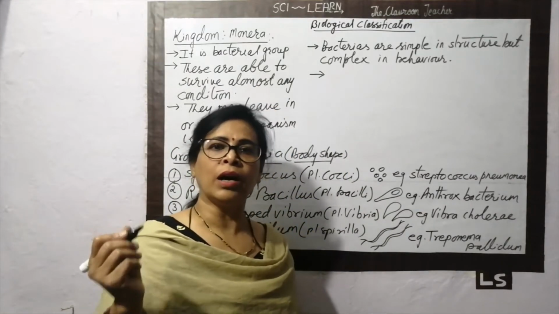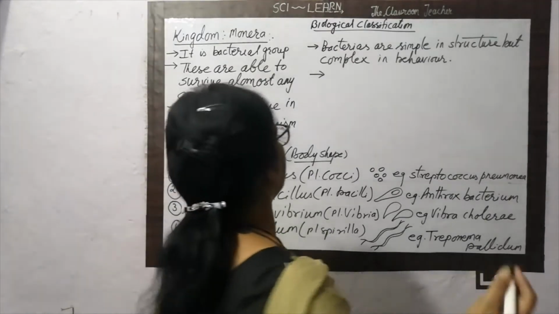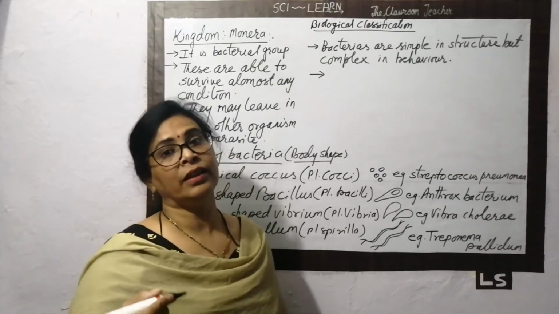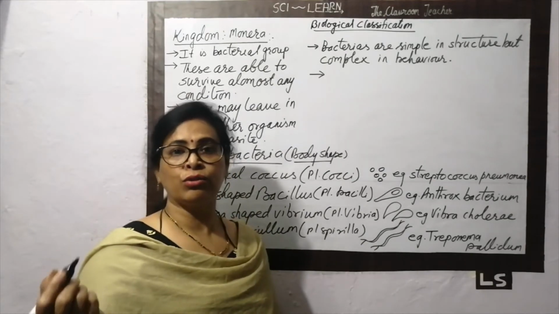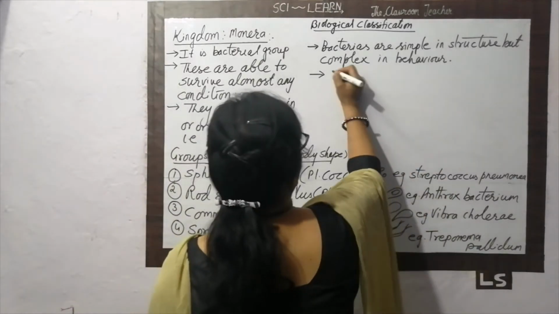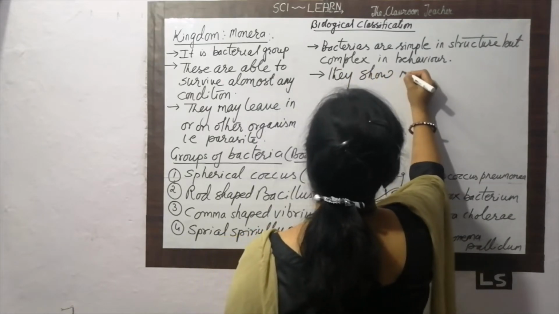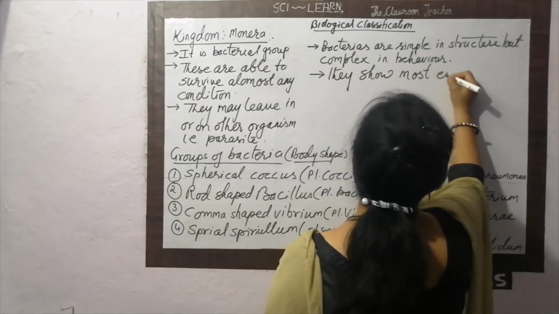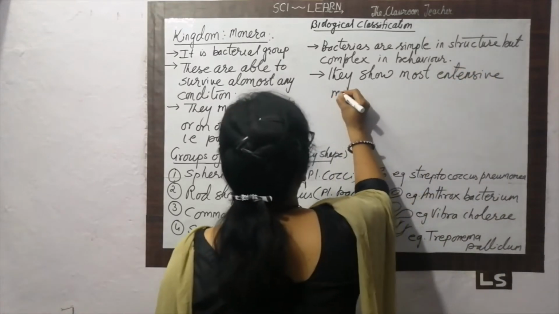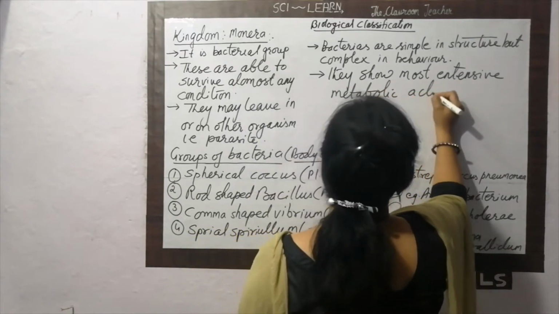Bacteria must show the extensive metabolic diversity. Because of that diversity, they are able to survive in any climatic condition. So they show the most extensive metabolic activity.